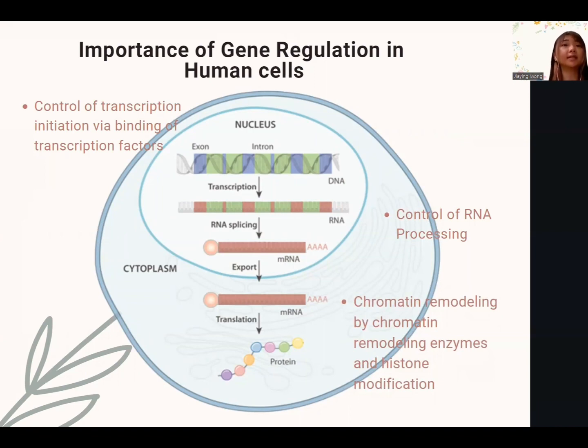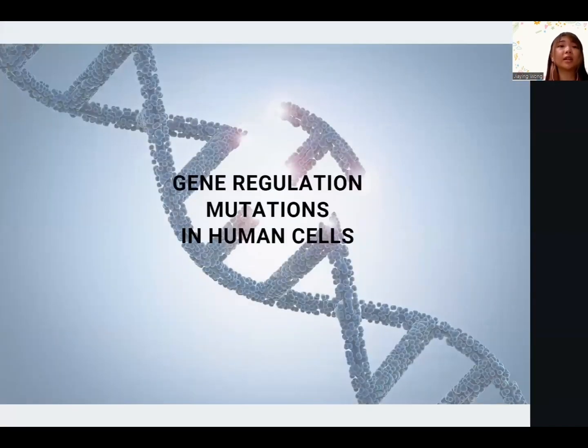Next, chromatin remodeling enzymes and histone modification can regulate gene expression by modifying the accessibility of DNA to the transcription machinery. Lastly is the control of RNA processing, including splicing, capping, and polyadenylation, which can generate different RNA isoforms and is regulated by RNA binding proteins and microRNAs. Mutation in gene regulation can disrupt normal gene expression and lead to the development of human diseases.